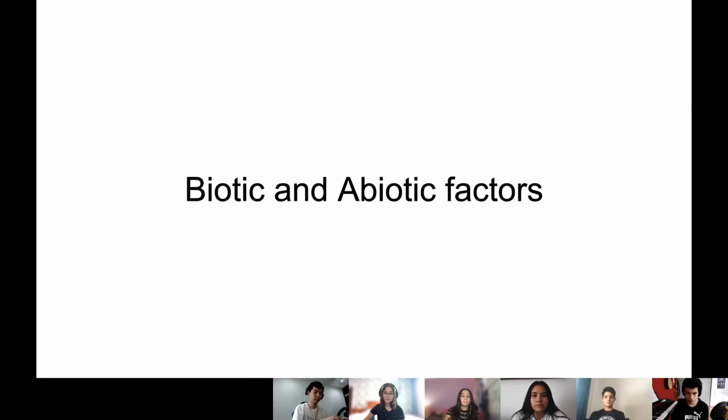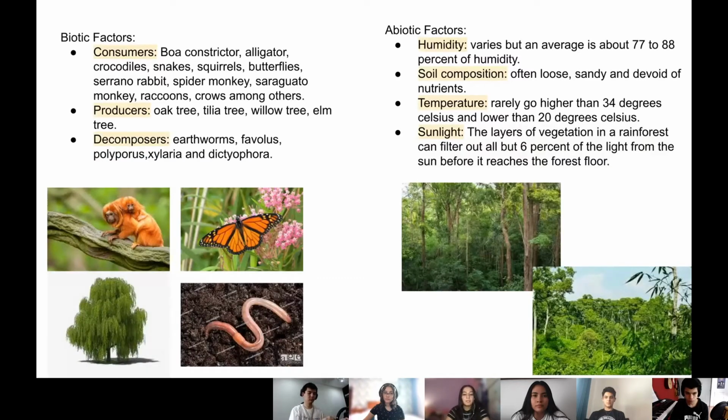Biotic and abiotic factors. So first, I'm going to say the meaning. Biotic factor refers to all the organisms that are present in an ecosystem, and abiotic factors are all the non-living components. Biotic factors are classified into consumers, autotroph producers, and decomposers.